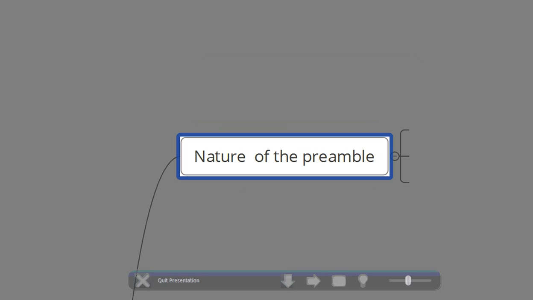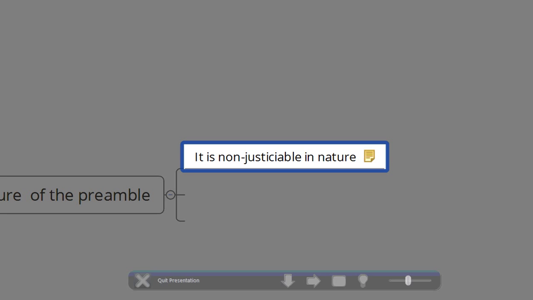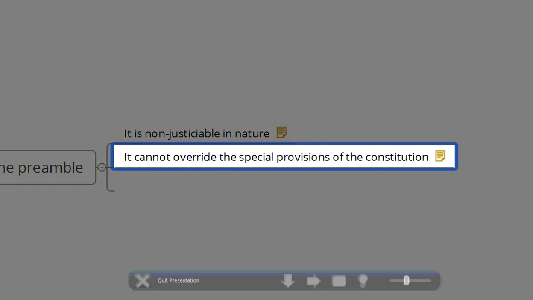As far as the nature of the preamble is concerned, it is non-justiciable in nature. That means whatever is told in the preamble cannot be enforced in a court of law, and also it cannot override the special provisions of the constitution. Meaning, if there is a conflict between the preamble's objective and the special provisions of the constitution, it is always the special provision of the constitution that wins.